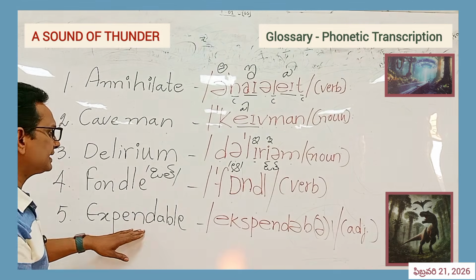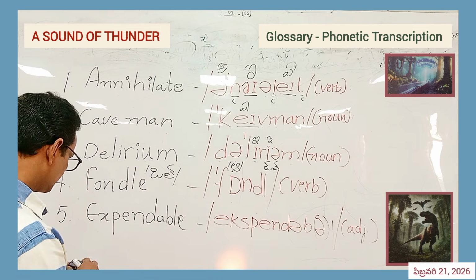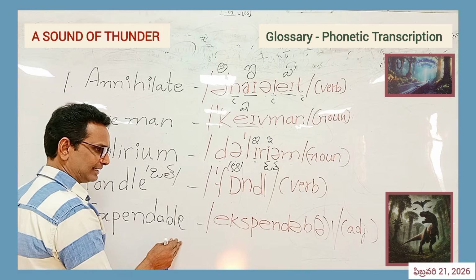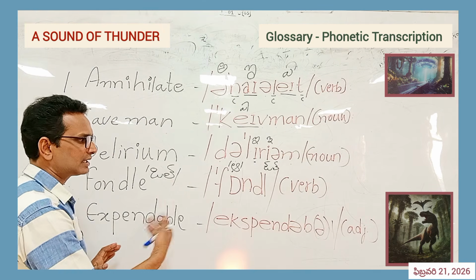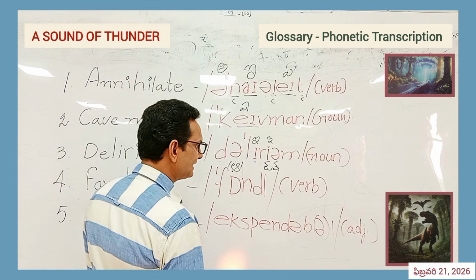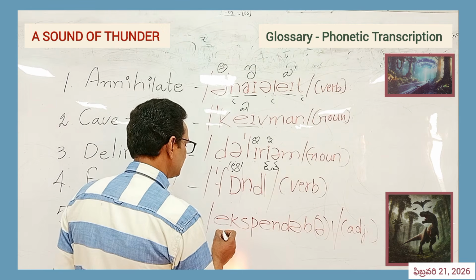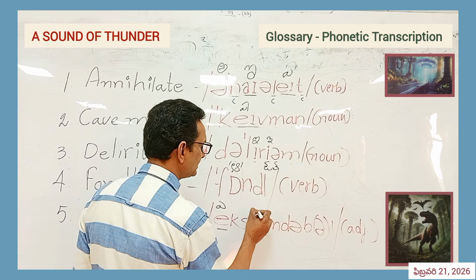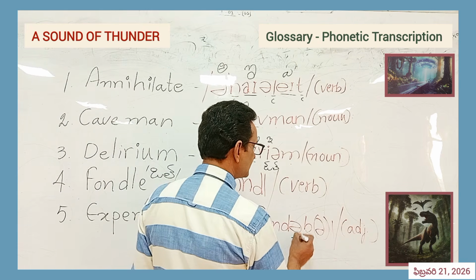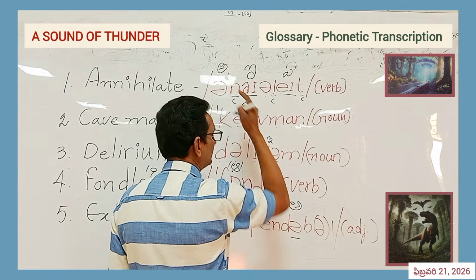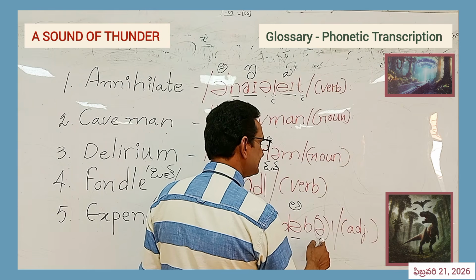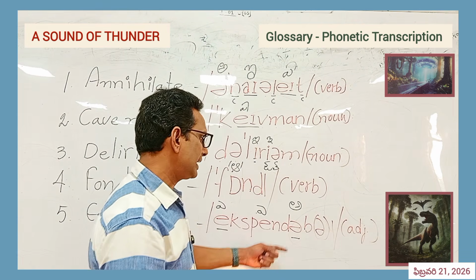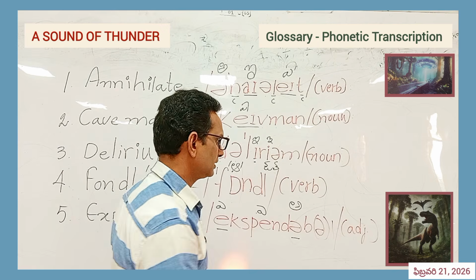Next, expendable. This is the common way of saying, when we connect all the letters. But is it so? According to phonetic transcription, it's a sound again, and it is also a, and this is a. This one is in brackets, which means it is optional. We might use it or not, it's up to us.